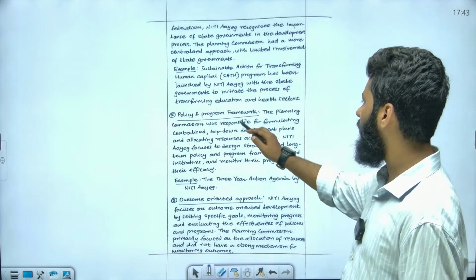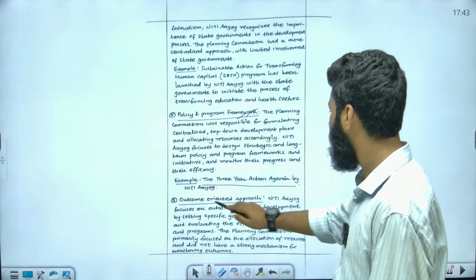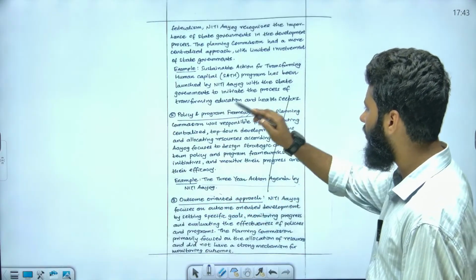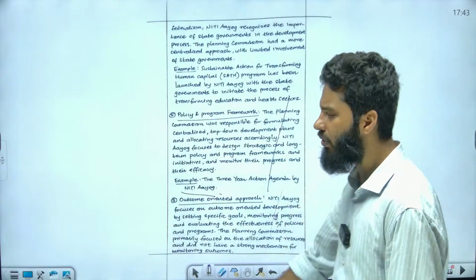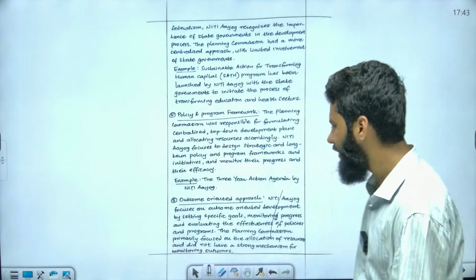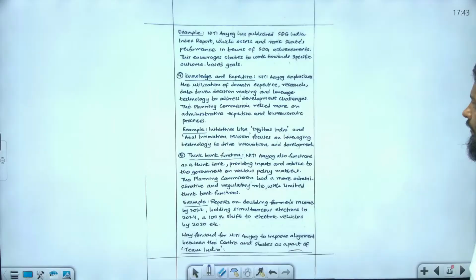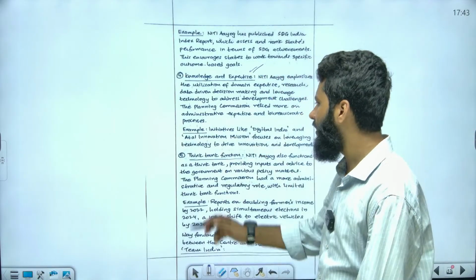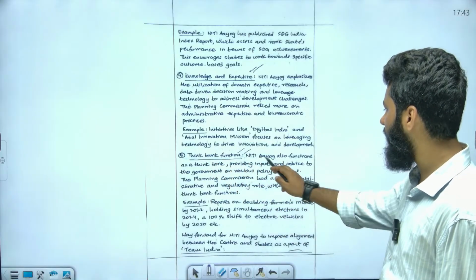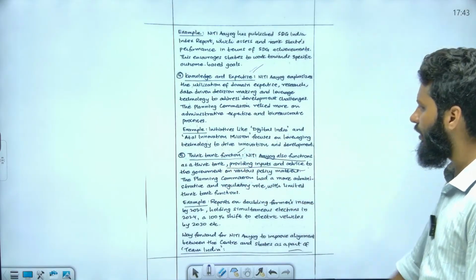Then policy and program framework, for example, the 3-year action agenda by Niti Aayog. Here you can talk about the program framework and the outcome-oriented approach, not exactly like planning. Then knowledge and expertise, inclusion of expert members, and the think tank function, providing input and advice to the government.